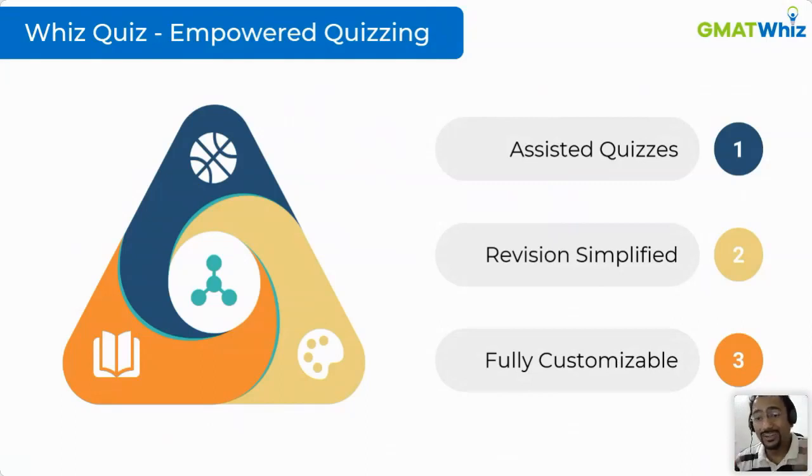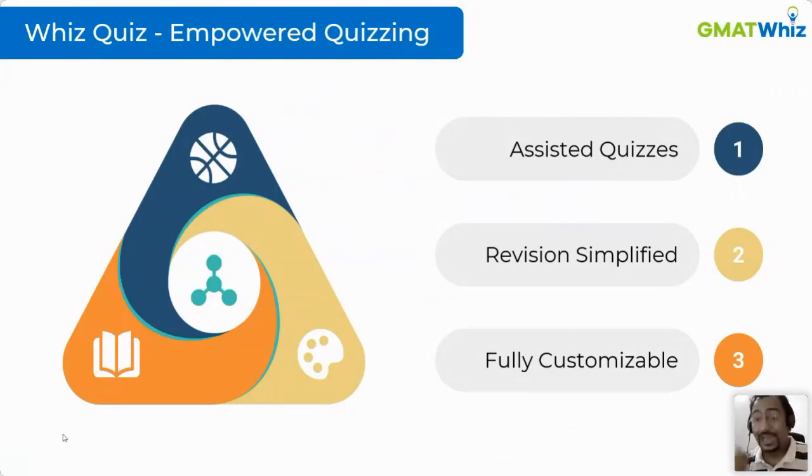We wanted you to be empowered with assisted quizzing. You don't have to worry about what kind of quiz you should create. Obviously, you have an option. As I said, fully customizable is the third point. We want it to still be fully customized. You can create it customized in any format you want, but we also want to assist you.